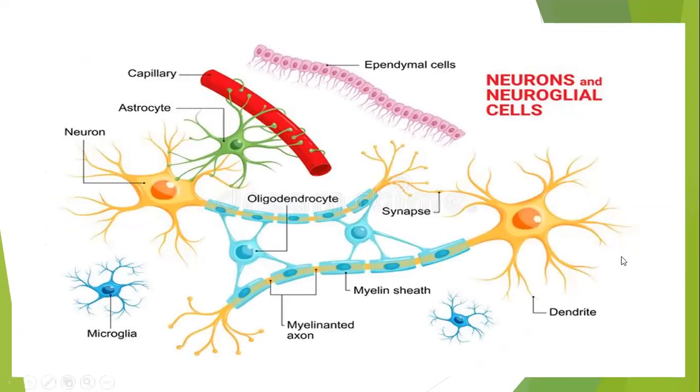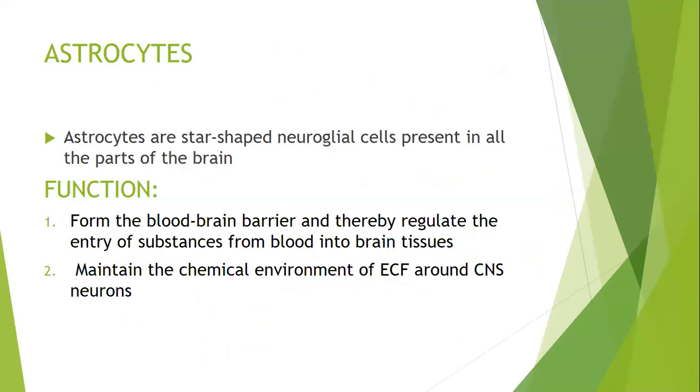What they do, they are present along with these neurons, along with these dendrites, along with these synapses and axons. So they support the functions of the nerve. Which type of support, that we will discuss individually, cell by cell, starting with astrocytes.